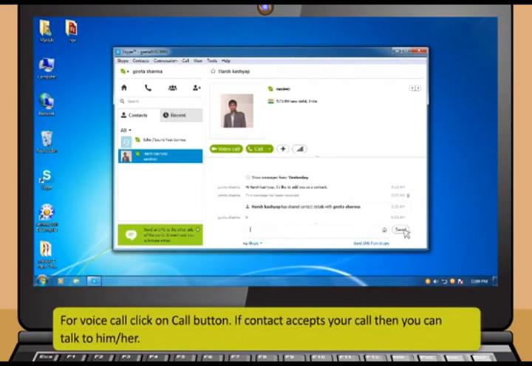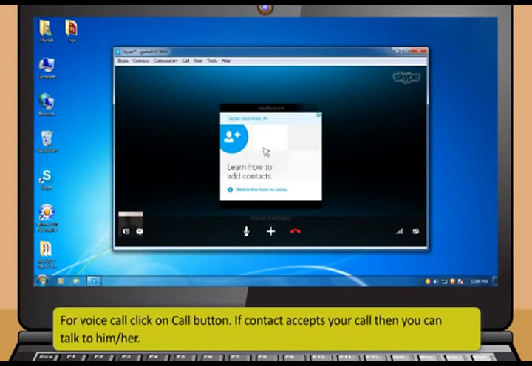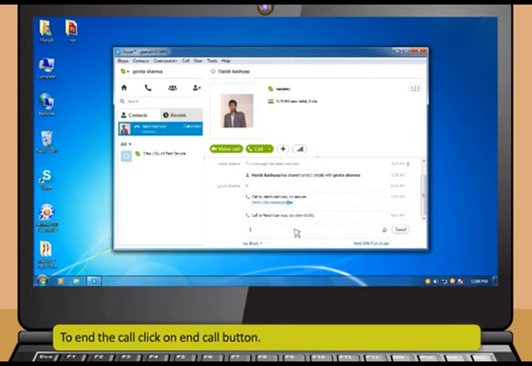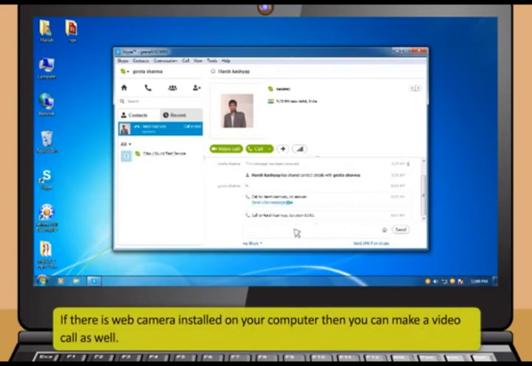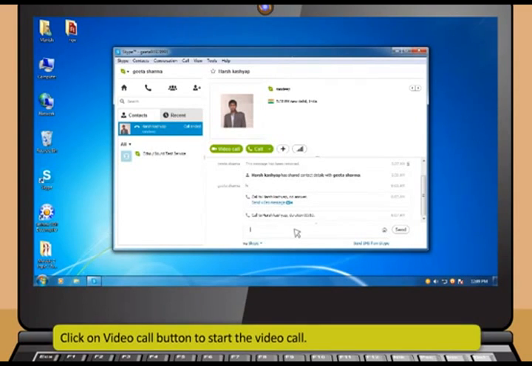For a voice call, click on the call button. If the contact accepts your call, then you can talk to him or her. To end the call, click on the end call button. If there is a web camera installed on your computer, then you can make a video call as well. Click on the video call button to start the video call.